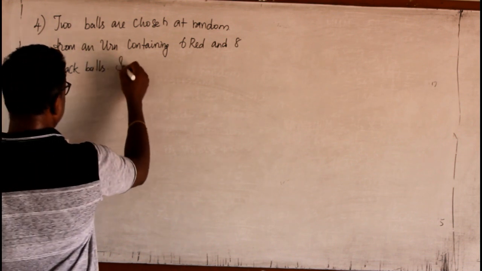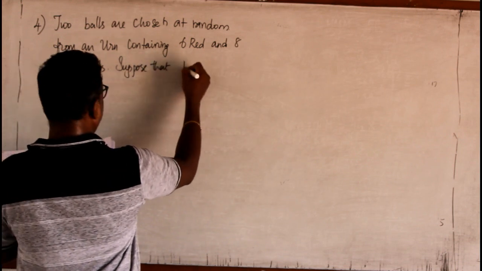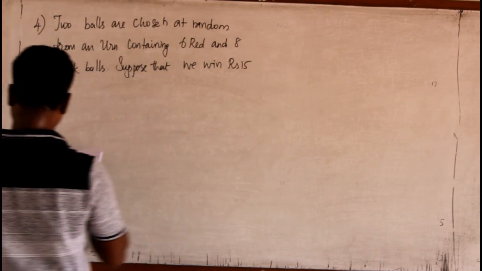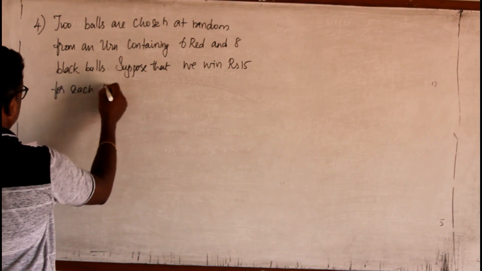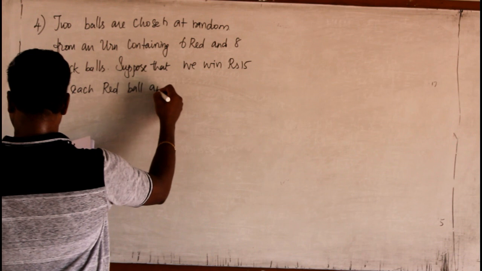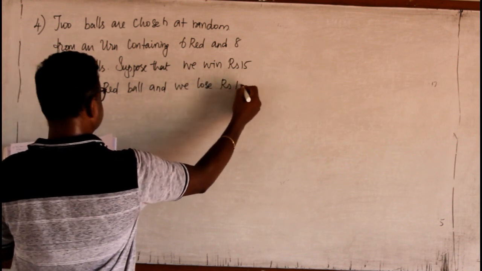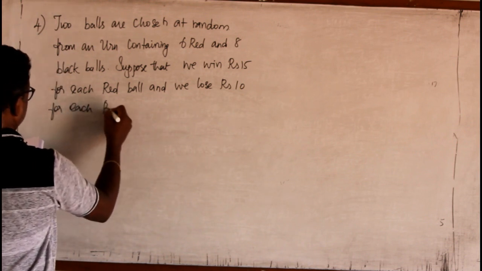Suppose that we win rupees 15 for each red ball and we lose rupees 10 for each black ball.